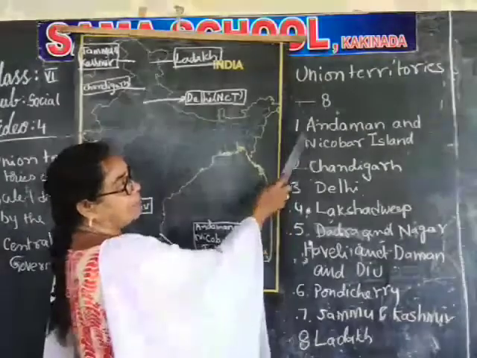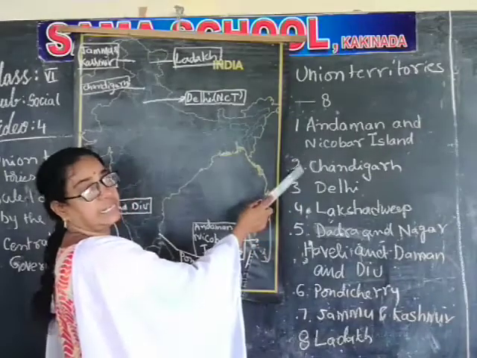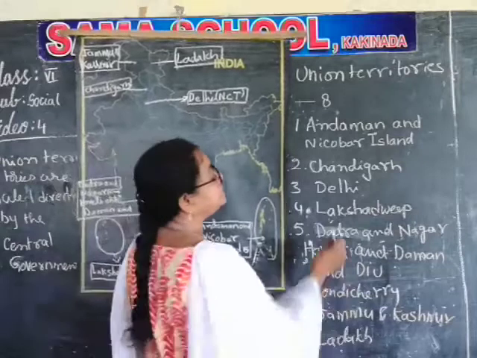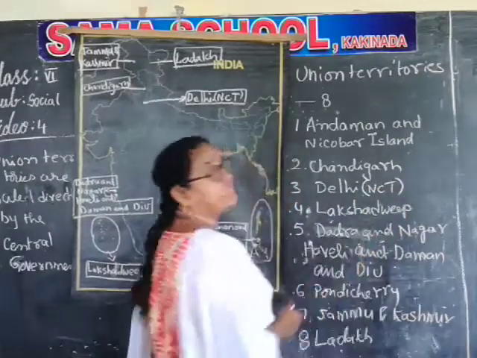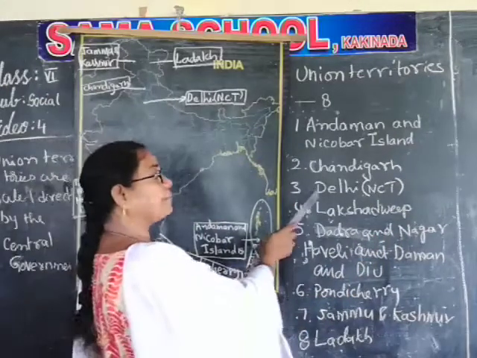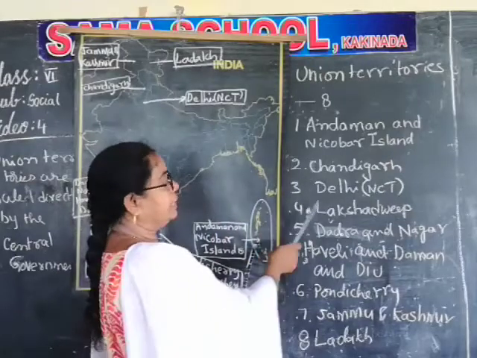They are Andaman and Nicobar Islands, its capital is Port Blair. Chandigarh, capital is Chandigarh. Delhi is also called NCT. NCT means National Capital Territory. It is the capital of India. It is also a union territory.